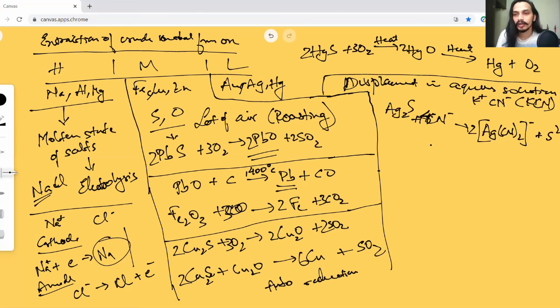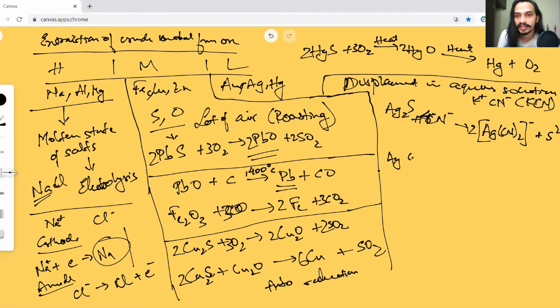Okay. Now, once this is done, in the next step, what you do is you need to replace this silver with a different metal. Just like in this process, we take a more reactive metal to take the place of a less reactive metal. In this example, we can use zinc dust, which is basically just a purified form of zinc.